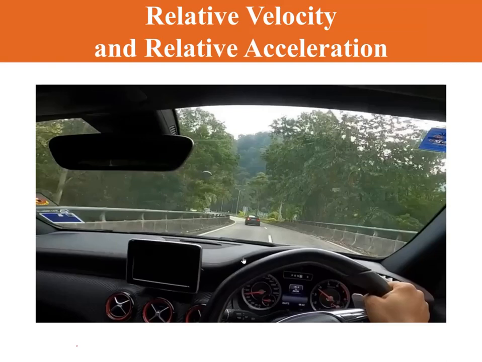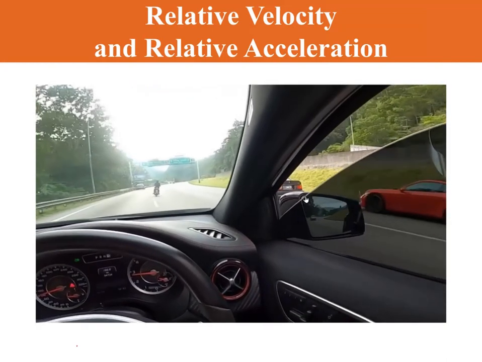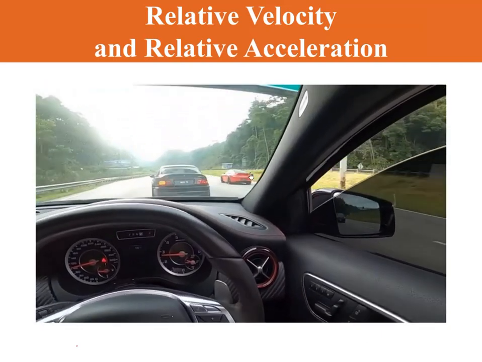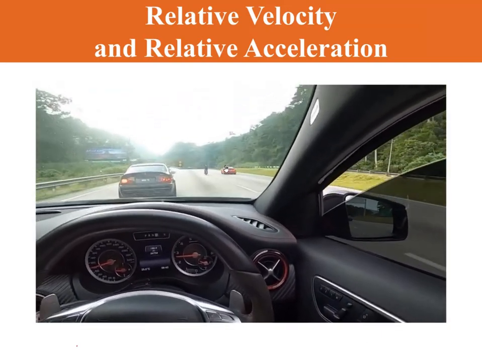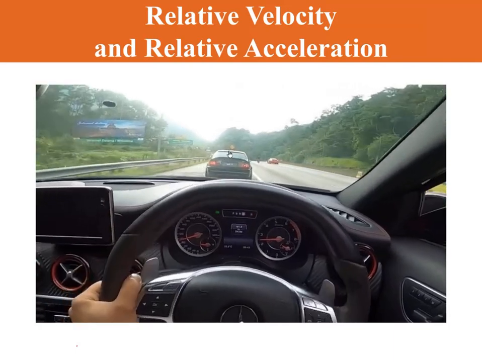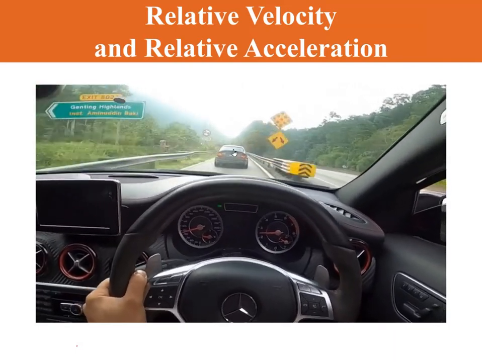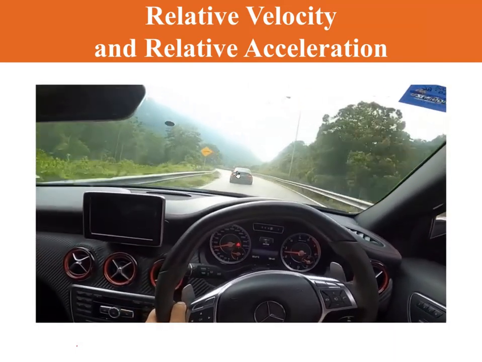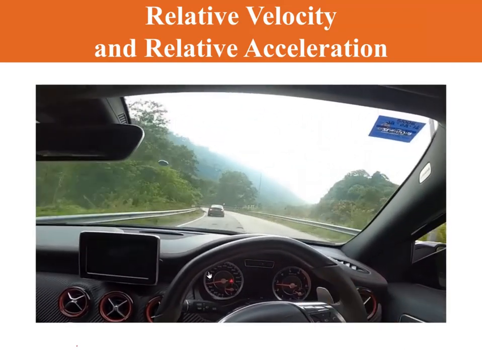In terms of relative velocity, we emphasize whose perspective we are talking about. In the perspective of the driver, the red car just now is moving forward at 5 kilometers per hour, but the black car is not moving at all, because it has the same speed as the driver.